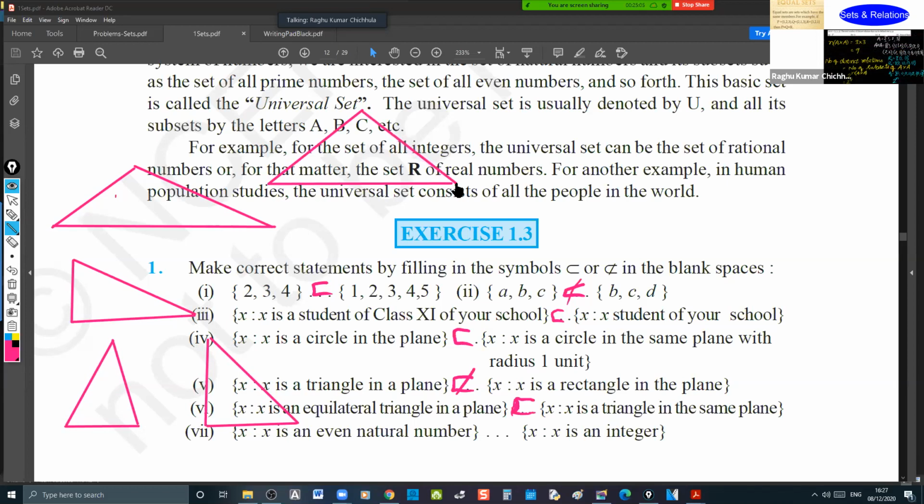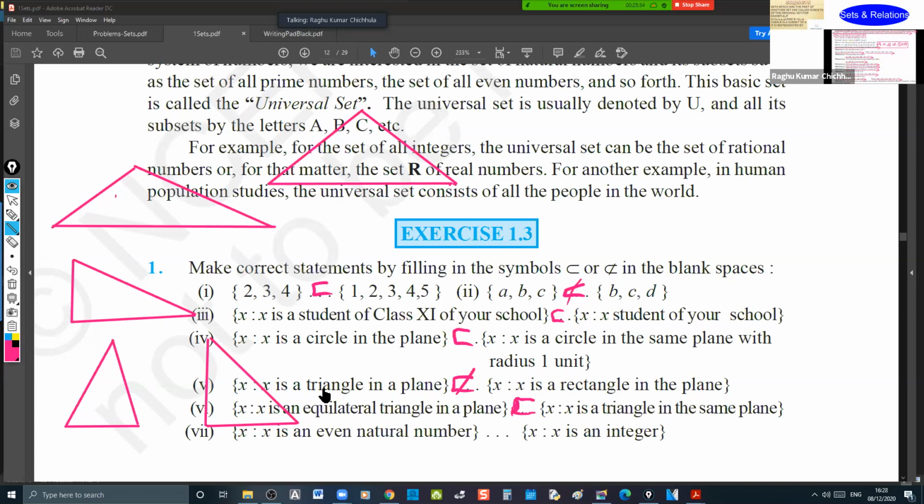Now he is talking about X is a triangle in the same plane, but to avoid your confusion, the exact way of saying this is: X is all triangles in the same plane. If you say it like that, with all included, then I don't think you will have doubt, isn't it?